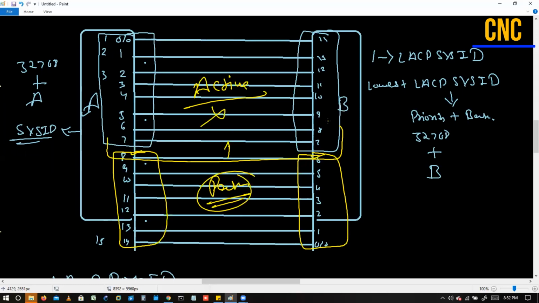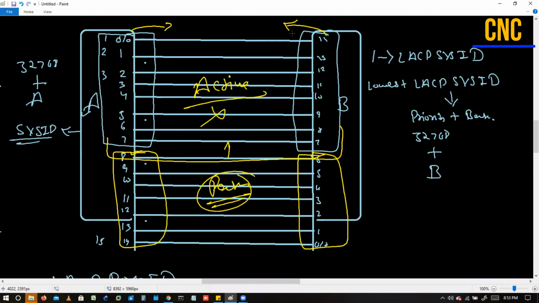Any doubt till this point in the election of these things? Does the selection have any time frame, like after these minutes? No, we don't have any kind of time frame here. Nothing. This will send LACP, that will send LACP, and they will take the decision then.